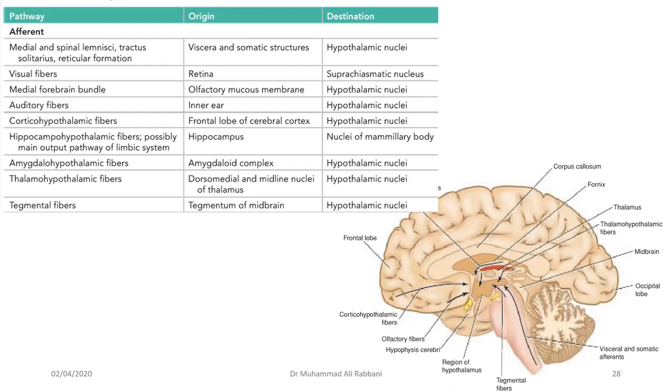Then the cortico-hypothalamic fibers. These are the cortico-hypothalamic fibers carrying the information from the frontal lobe, the frontal cortex, to the hypothalamus. The frontal lobe is involved in conscious thinking, behaviors, and emotions. For example, if a person is angry, the forebrain is angry, and this information will be carried through this tract into the hypothalamus, which will lead to a physical response in the form of sympathetic overdrive.